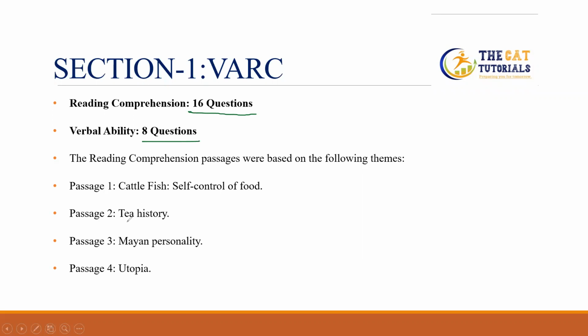The reading comprehension passages were based on the following themes. Right now here we are going to mention the themes of the reading comprehension. Passage 1 is on cattle pace, self-control of food. Passage 2 is on tea history. Passage 3 is on mind personality, and passage 4 is on utopia.